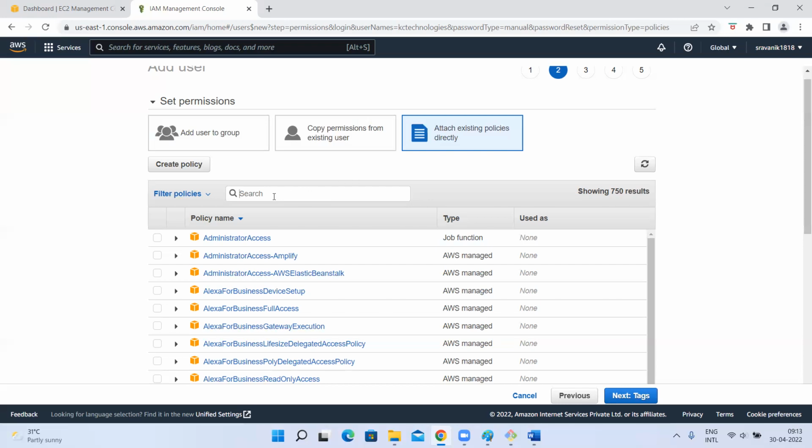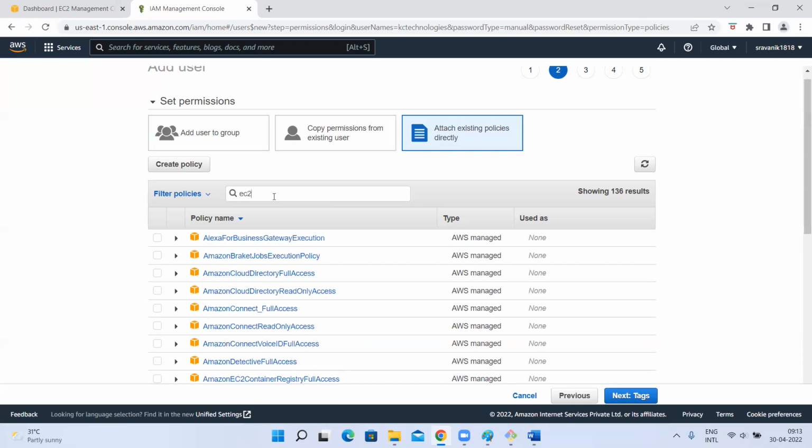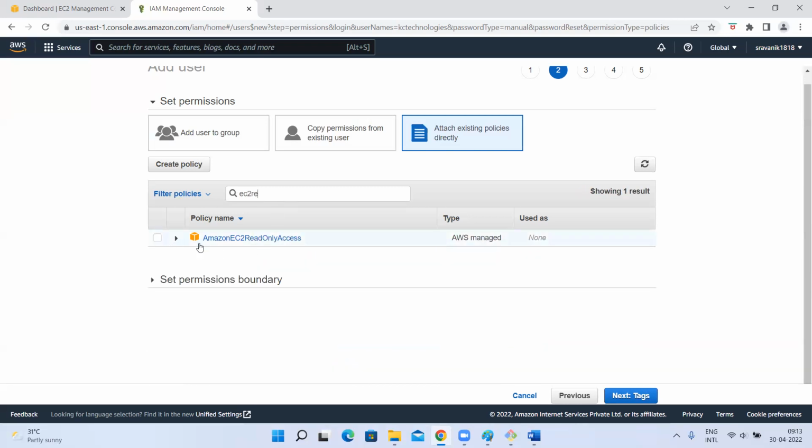Now for him, I want to give only EC2. You can search EC2. I am giving EC2 read only access for the KC Technologies user. It means that user can log in and see the EC2 service, read only. They can check the number of EC2 instances, or what security groups are there, and what inbound rules are allowed in the security groups. Only this he can do. Read. He cannot delete anything. He cannot modify anything because it is read only access.